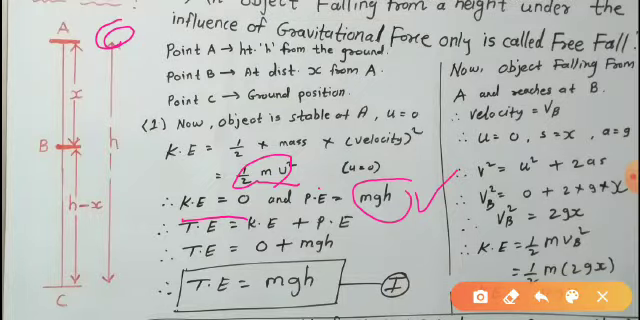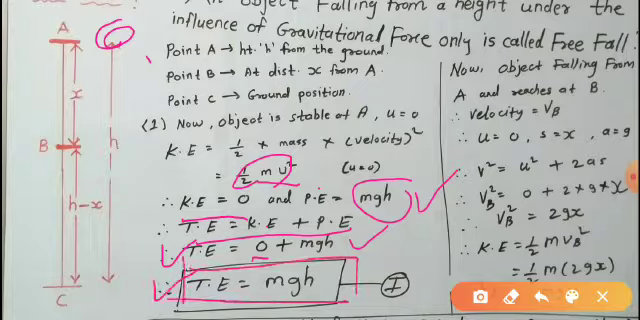What is the formula? mgh. Yes. So total energy is equal to kinetic energy plus potential energy. So total energy, kinetic energy we found 0, so put 0, and potential energy mgh. So 0 plus mgh, mgh. This is the first equation we will get when the object is at A. So total energy is equal to mgh. Remember the first equation when the object is at position A.